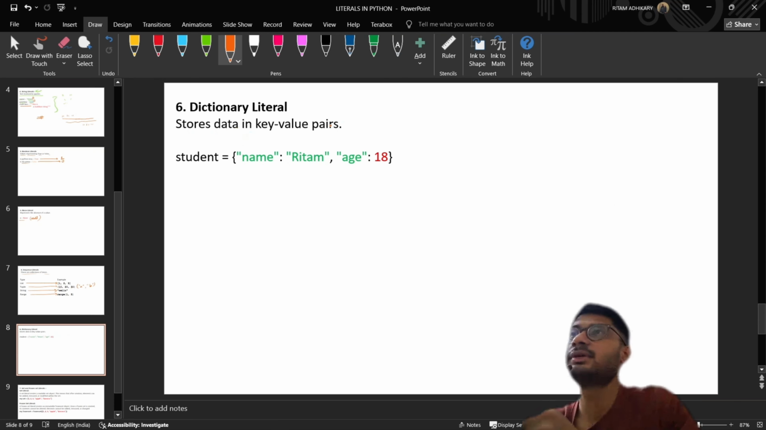Then dictionary literal stores data in key value pairs. Example, student = {"name": "rhythm", "age": 18}, enclosed within curly brackets.